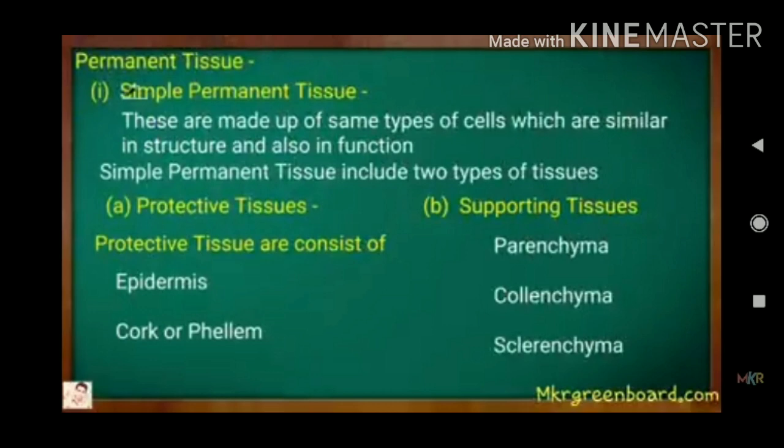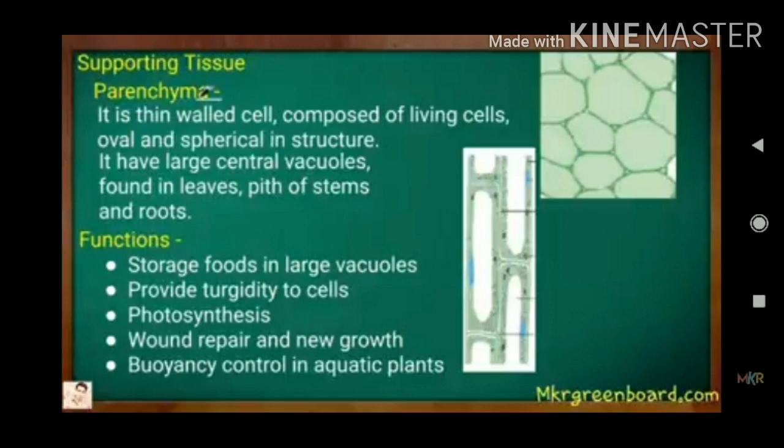But complex tissue, it is complex. The name complex means so many types of cells are present in a group, but they perform a single function. That is why we call it a complex tissue, students.